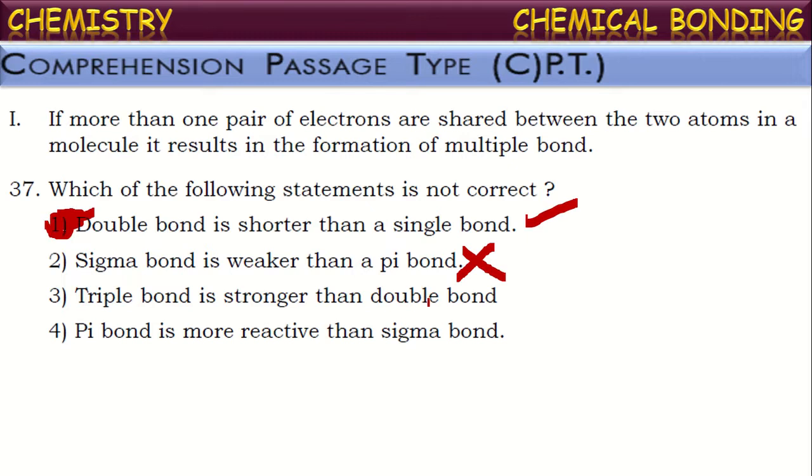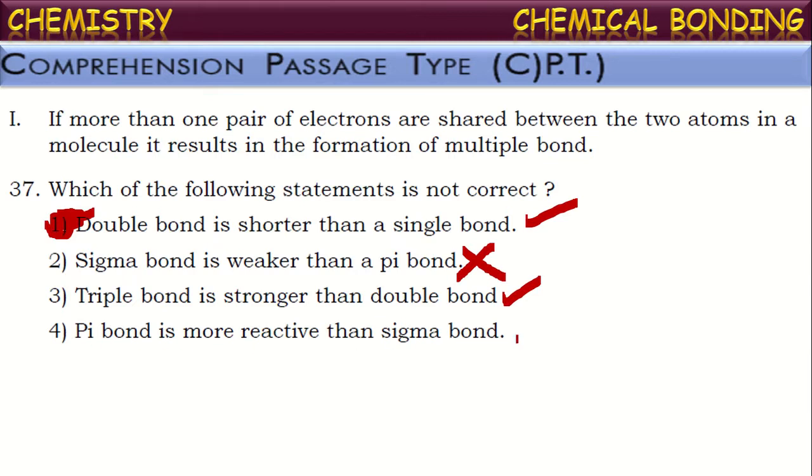Triple bond is stronger than double bond. Yes, it is correct because as number of bonds increases, bond strength increases. At the same time, bond length decreases. Here, as number of bonds are more in triple bond, it will be stronger than a double bond. This is also correct. Now, pi bond is more reactive than sigma bond.